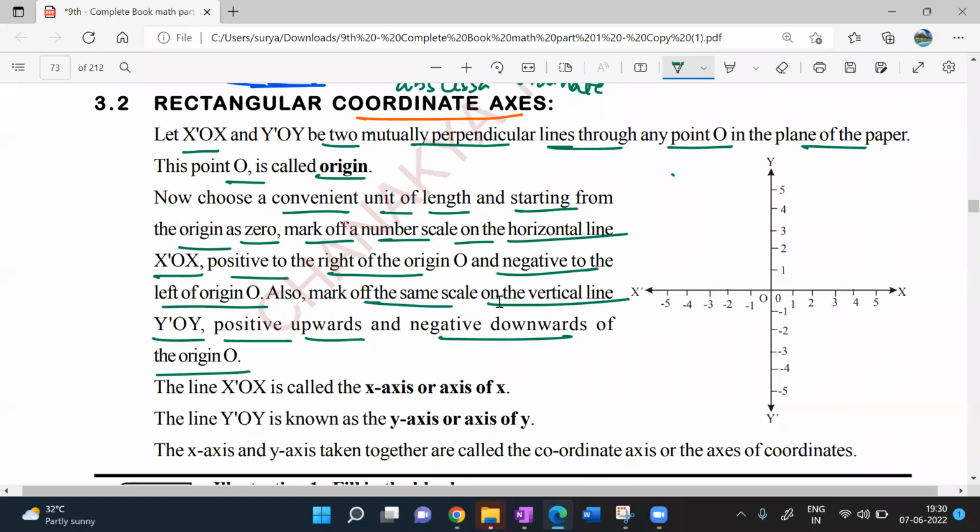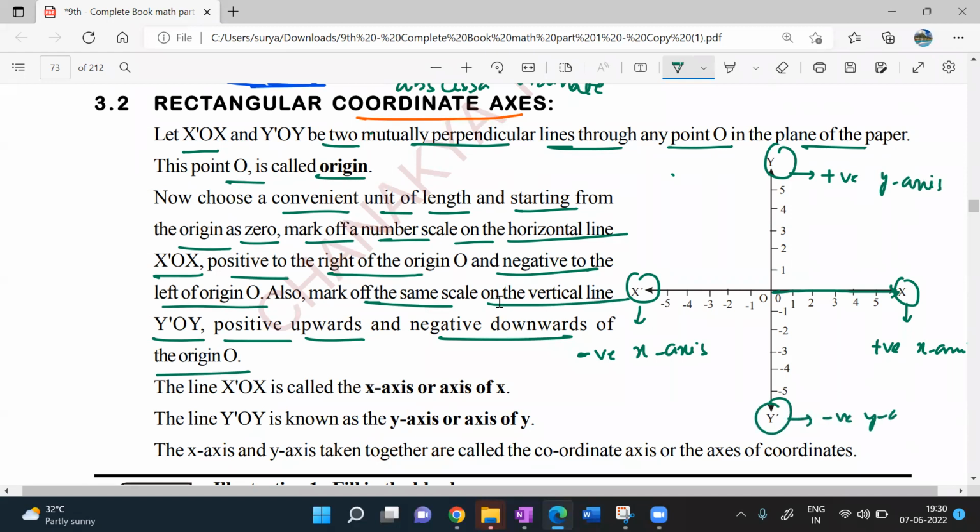Let me explain in very simple language, beta. So here x ox I have, right? This x is representing the positive x-axis. This x dash is representing the negative x-axis. This is the positive y-axis. This is the negative y-axis. Negative y-axis is nothing but I'll be having negative numbers -1, -2, -3, -4, -5. Negative means negative numbers, positive means positive numbers. That's it.